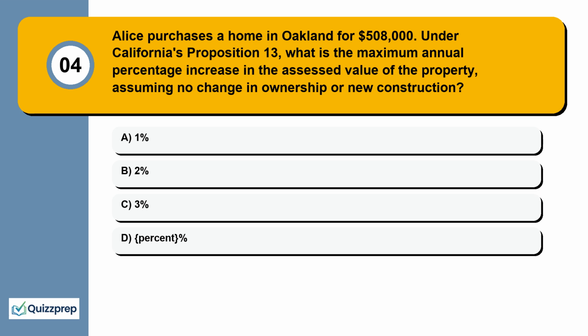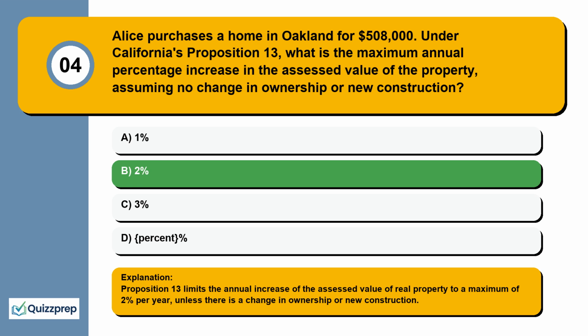Question 4. Alice purchases a home in Oakland for $508,000. Under California's Proposition 13, what is the maximum annual percentage increase in the assessed value of the property, assuming no change in ownership or new construction? 1%, 2%, 3%, 5%. Proposition 13 limits the annual increase of the assessed value of real property to a maximum of 2% per year, unless there is a change in ownership or new construction.